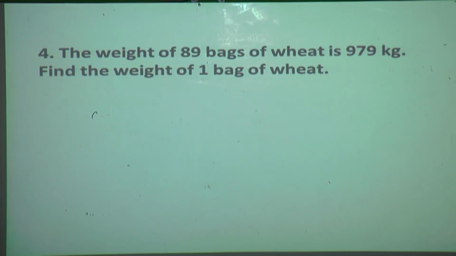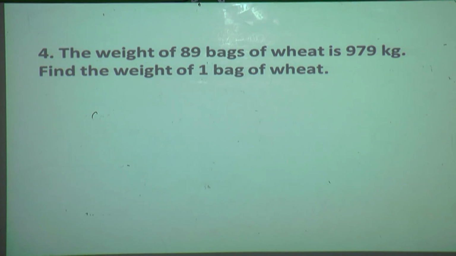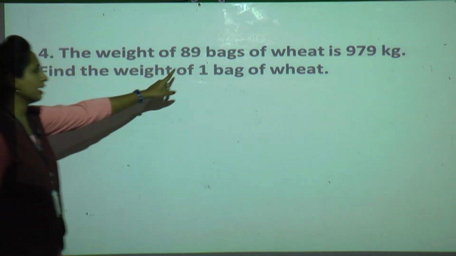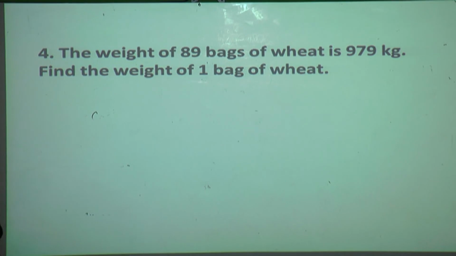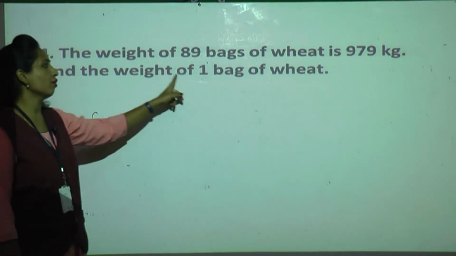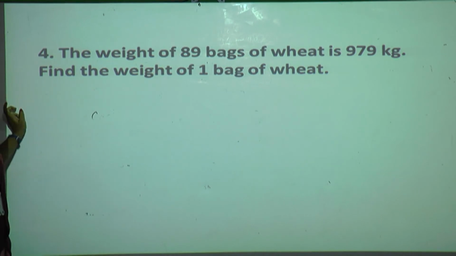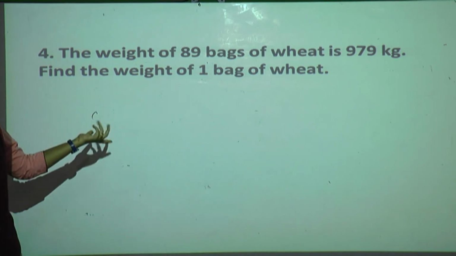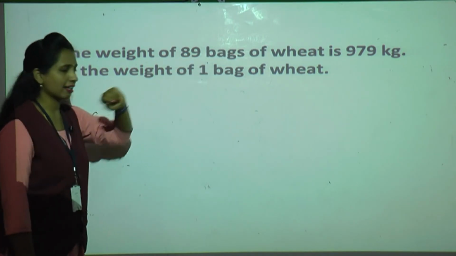Now what about the fourth? The fourth one also I'll explain. You can solve it very easily. See, the weight of 89 bags of wheat is 979 kg. Find the weight of one bag of wheat. Same, just the difference is, now we have seen about the pen, now we have to see about the wheat bags.